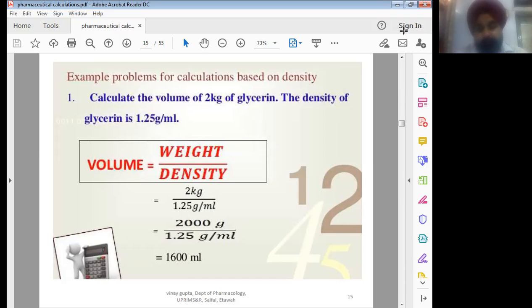So 2 kilogram divided by 1.25 gram per ml. Now you have to convert kilogram into gram so that the units are the same on both the upside and the downside. So 1 kilogram, you know, is equal to 1000 gram. So 2 kilogram will be equal to 2000 gram. So 2000 divided by 1.25 gram per ml will give you the value of the volume, that is 1600 ml.